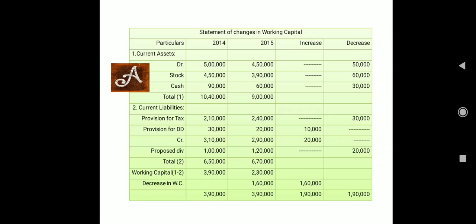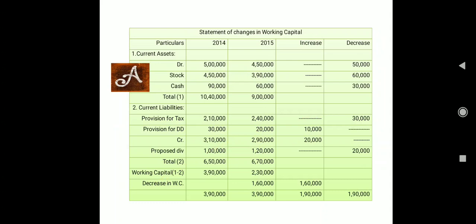And once the entry of all our current assets and current liabilities is over, we need to make the total. So total of current assets in 2014 is 10,40,000, and in 2015 9 lakh, and total of current liabilities in 2014 is your 6,50,000, and in 2015 it is 6,70,000. So we need to calculate next the working capital, that is current assets minus current liabilities.